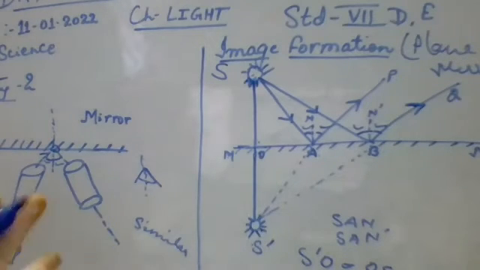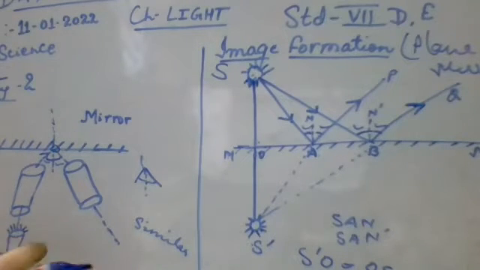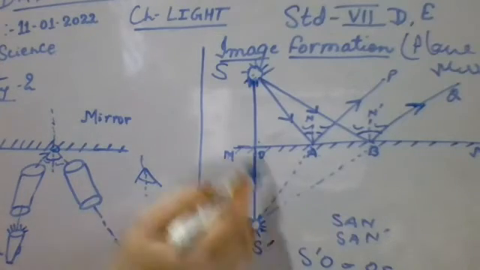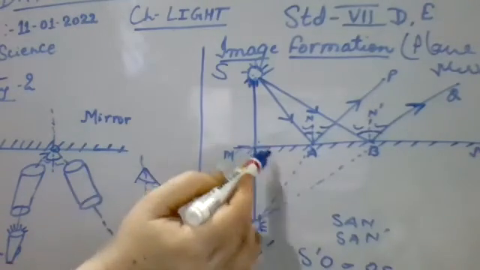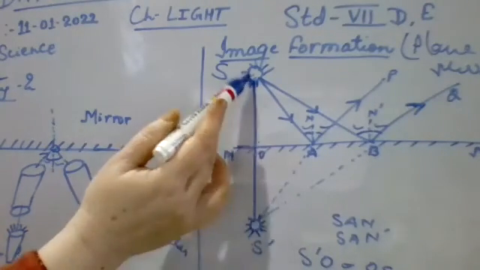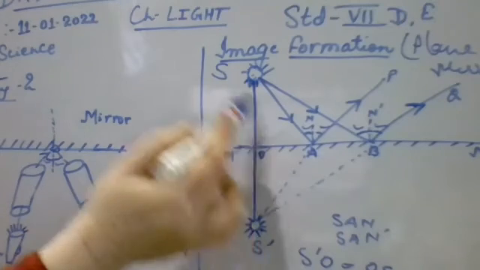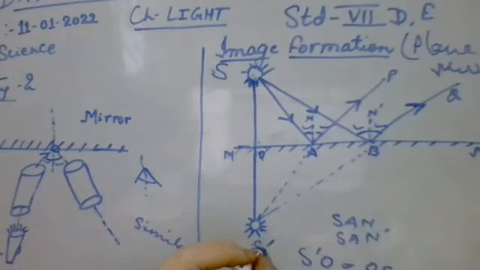Like in the first eraser activity, we have seen that if we keep it in front or at the back, we get the image at the same distance. Is it clear? So that is why we say that this distance SO, or you can call it OS, and S dash O, both are similar. So this equation is satisfied over here.